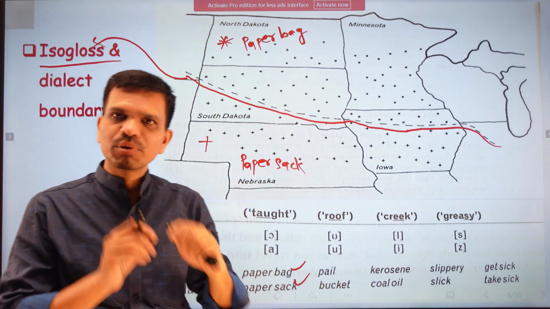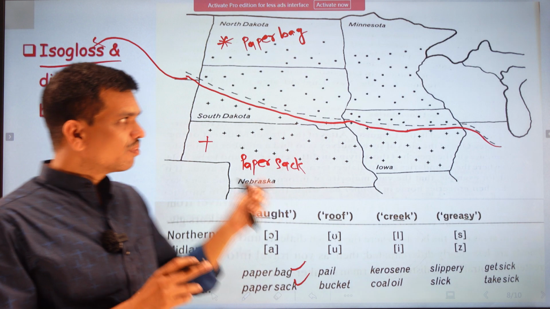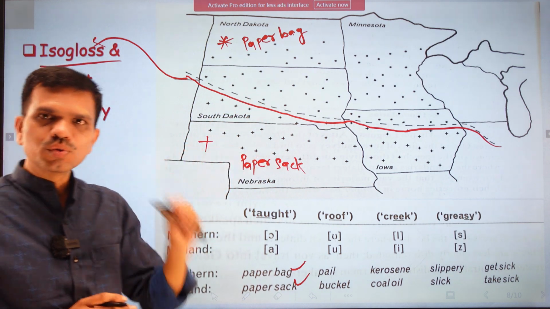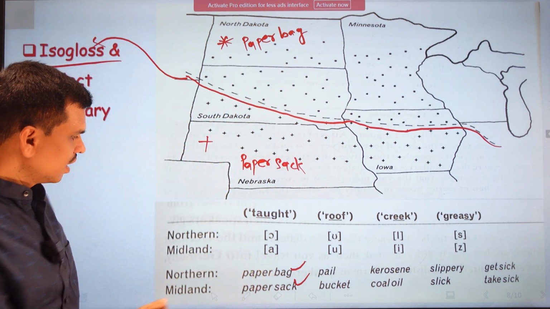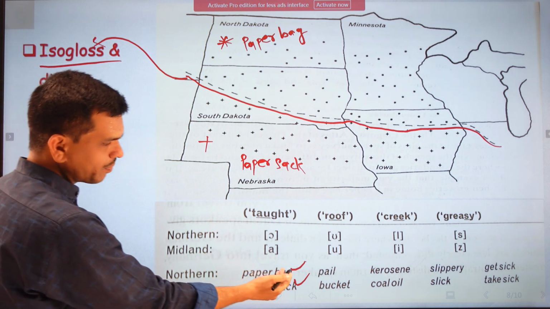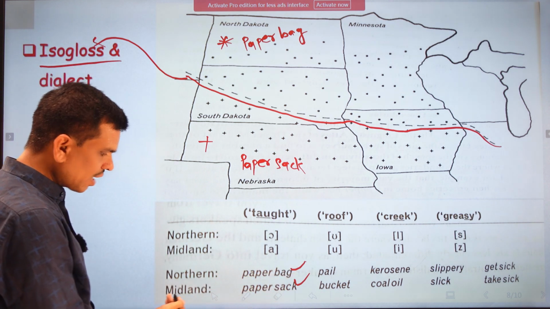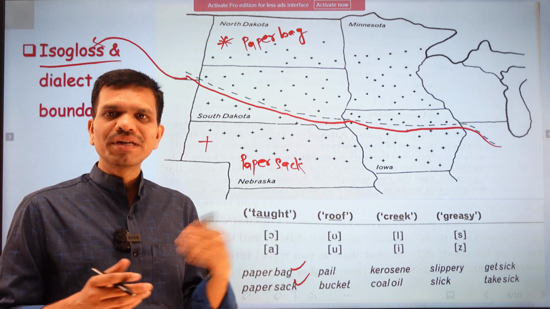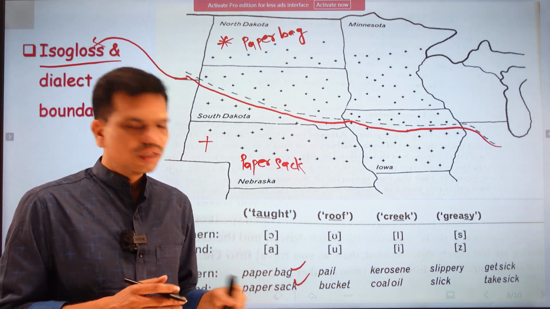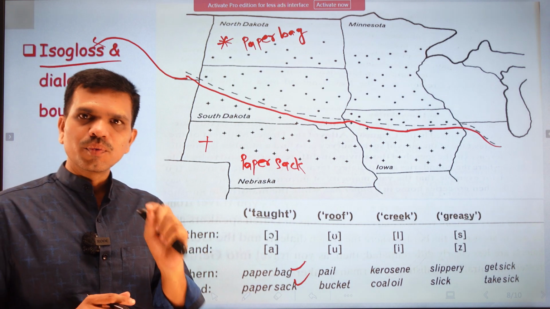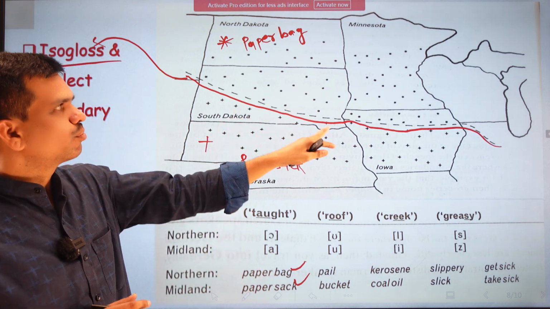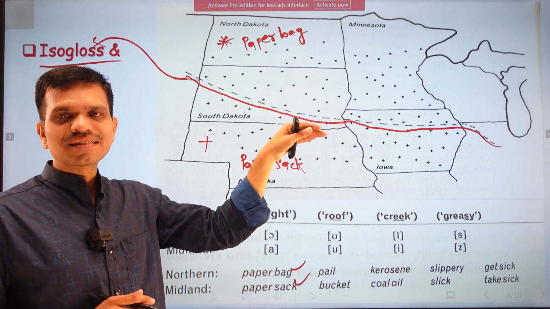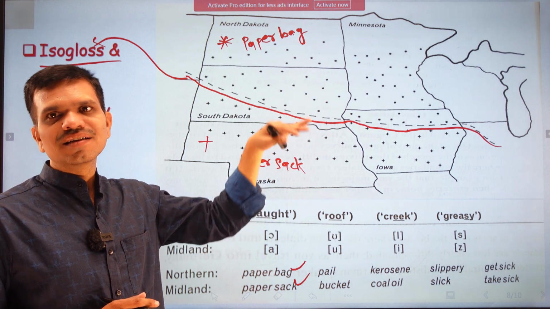There is a difference in pronunciation obviously, but again the difference in vocabulary is also found, because here we have two words. In the northern area this word paper bag is used, and in Midland we find the word paper sack is used to bring the groceries home. So this difference is very important to mark this boundary, and this boundary states that there is a difference in the dialects.